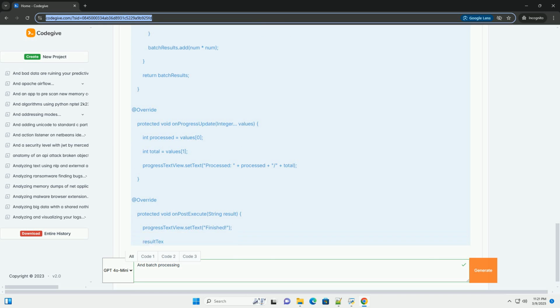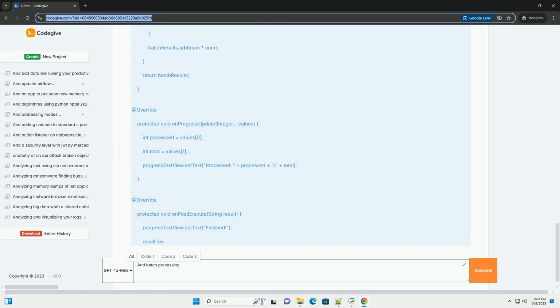AsyncTask can be easily mishandled and cause memory leaks. It also has limitations on thread management and concurrency, especially when used improperly. Serial execution by default in older Android versions can be a performance bottleneck. It is deprecated in API level 30.